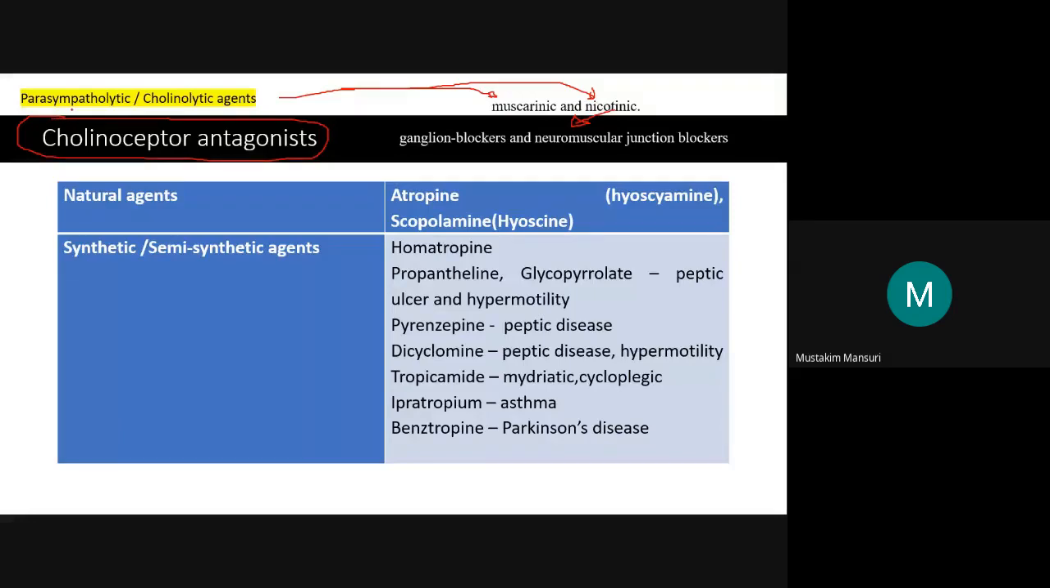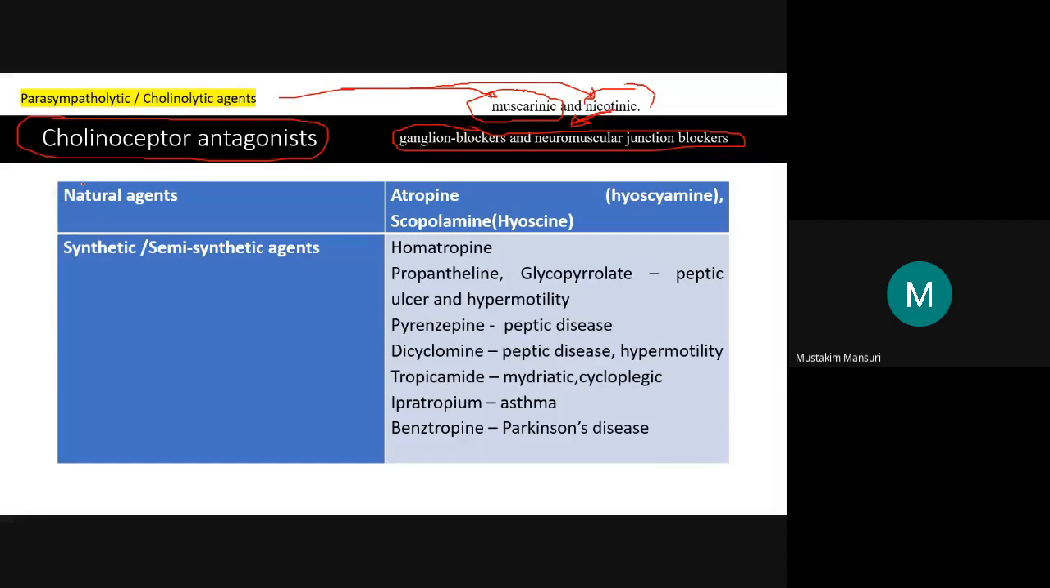And these cholinergic receptor antagonists are of two categories. One is the muscarinic and another is the nicotinic. So we have two agents from this class, parasympatholytic or cholinolytic: muscarinic and nicotinic. The nicotinic is further divided into the ganglionic blocker as well as the neuromuscular junction blocker.